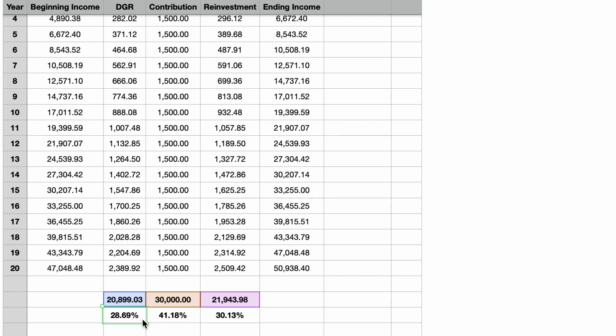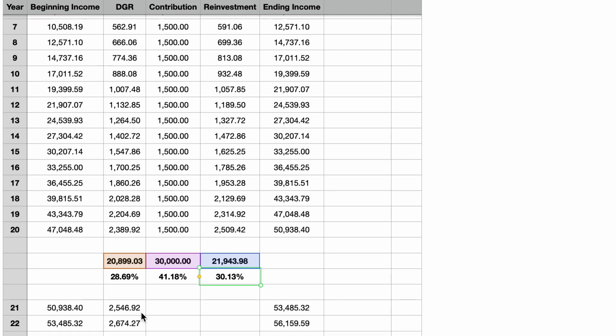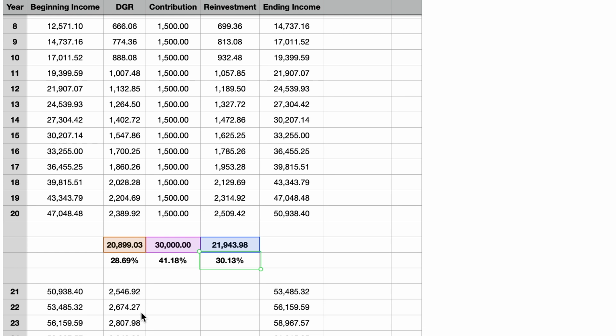In this example, however, dividend increases account for only about 29% of the final annual dividend income. Our contributions now account for the bulk of the annual dividend income at about 41%, and the portion of dividend income derived from reinvestment increases to about 30%. This breakdown is very important, because if you recall from the prior example, in all subsequent years following our retirement, it's the dividend increases that are solely responsible for increasing our annual dividend income.